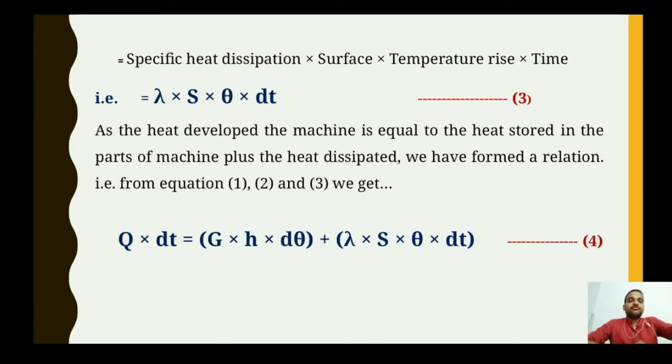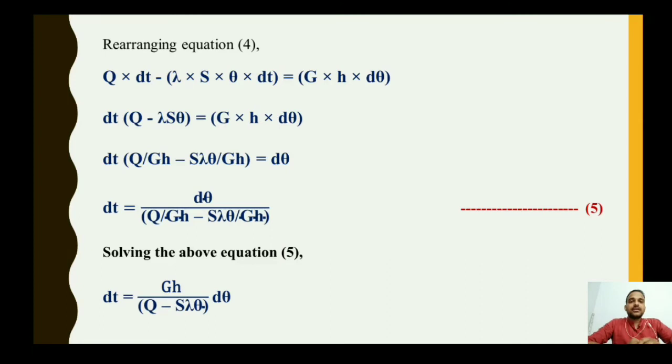Now moving forward, rearranging equation 4 we can get certain relations. As you can see from the equation, we have moved the right hand side part, that is the heat dissipation, to the left hand side. So Q into dt minus, as we have moved the right hand side part to the left hand side, it becomes minus lambda into S into theta into dt.